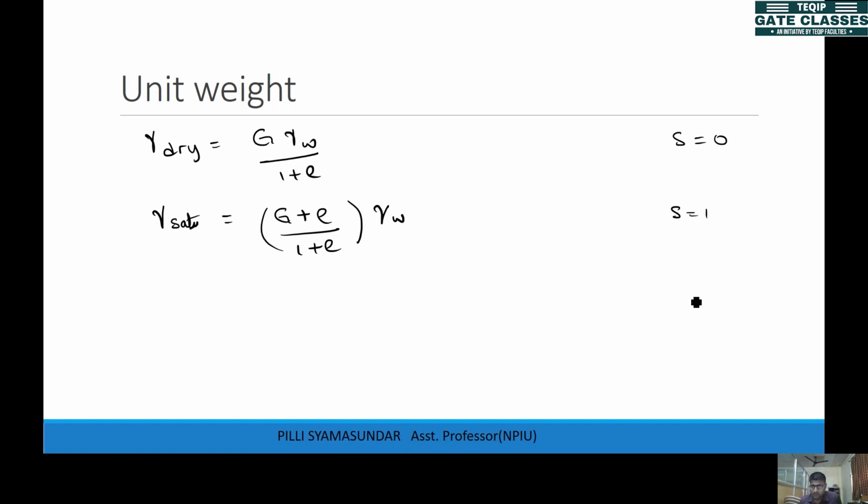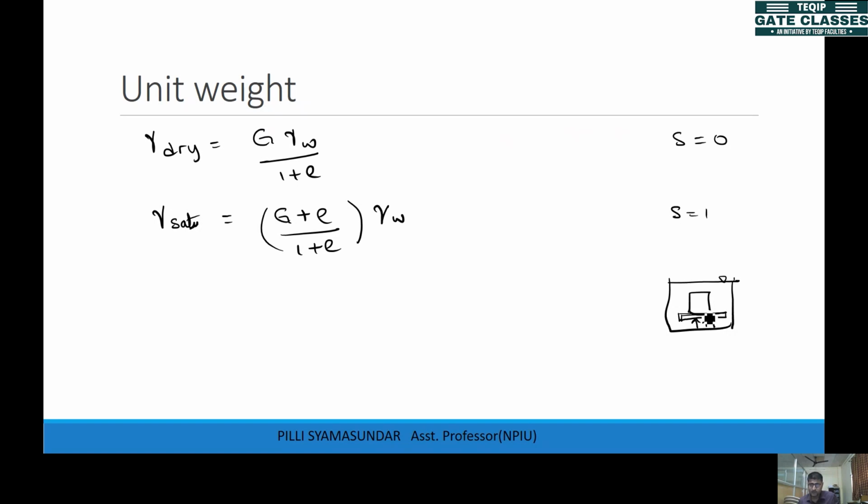So if you keep the soil inside some water, what happens here is there will be some buoyancy force. The water will try to lift it up. So now if you find out this weight inside that water, inside that fluid, then this will be generally lesser than the actual weight.